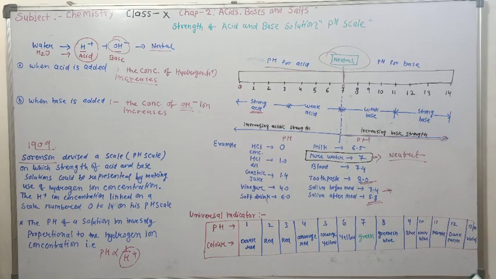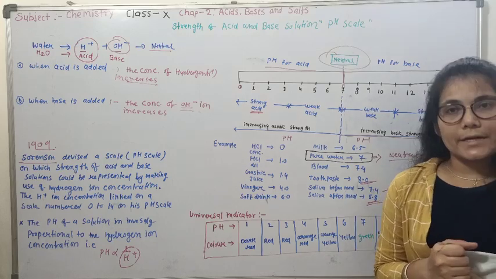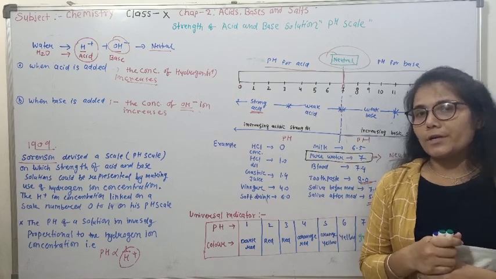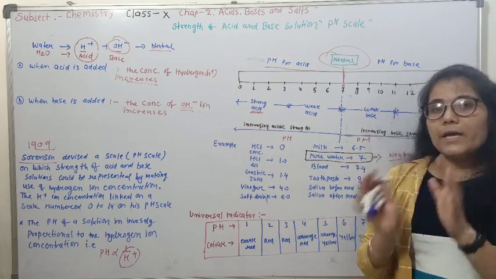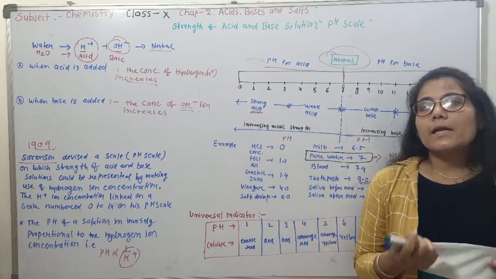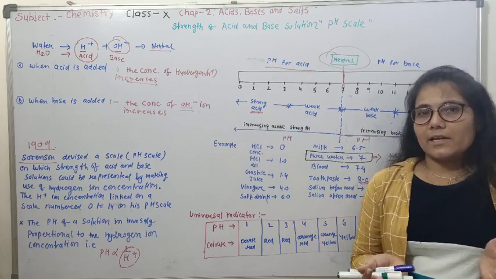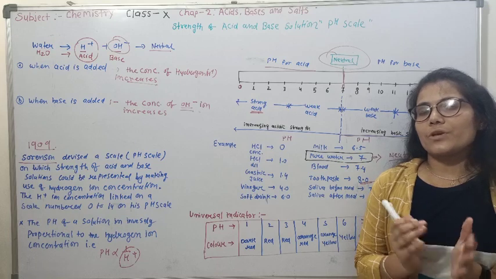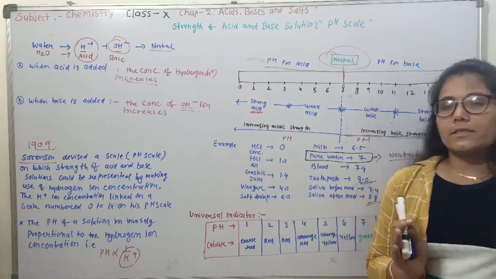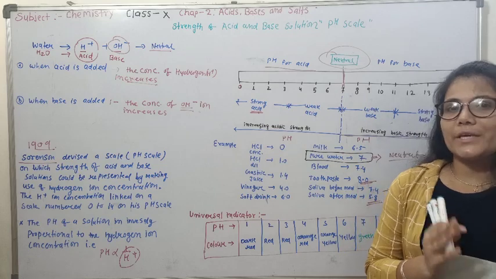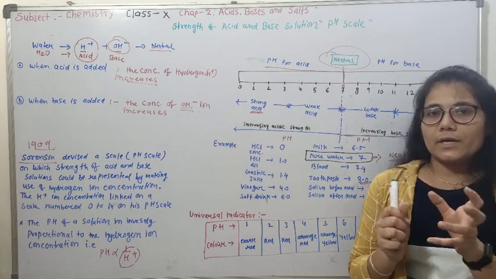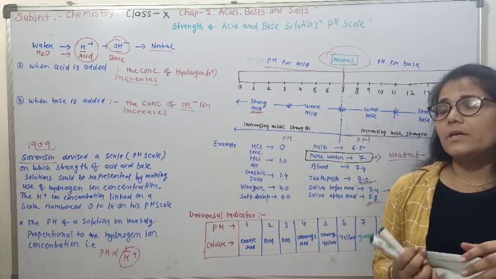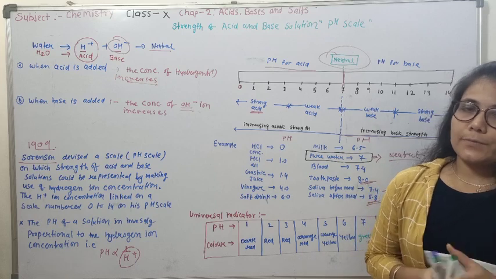Now the next and last topic is universal indicator. In the beginning of this chapter we talked about indicators like litmus. Litmus solution just changes the color and tells us whether the given compound is acid or base. It does not explain the strength of acid and base, which means it cannot explain what is the pH of a given acid or base. Whether it is weak acid, strong acid, weak base, or strong base could not be explained by litmus solution.